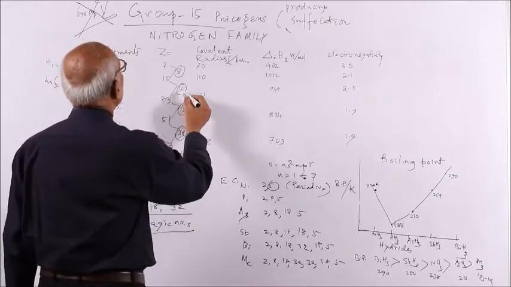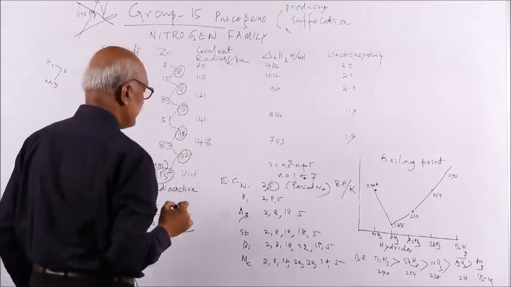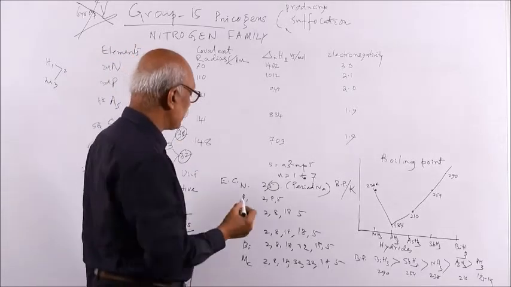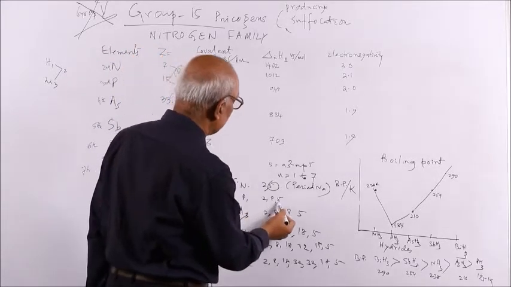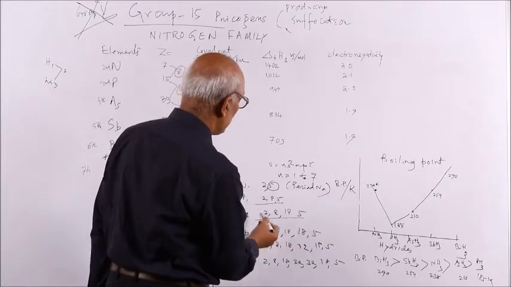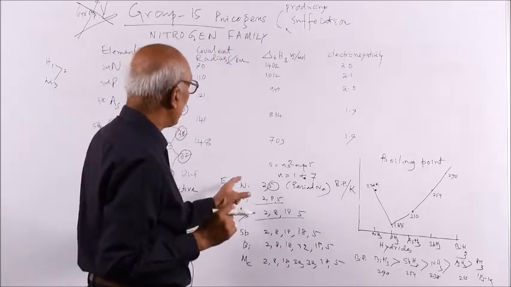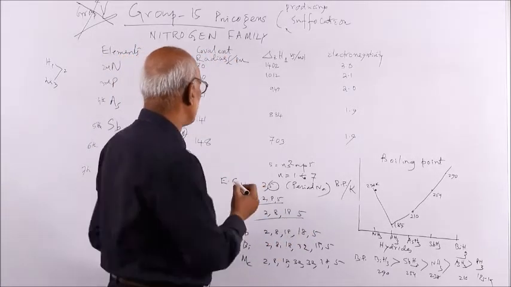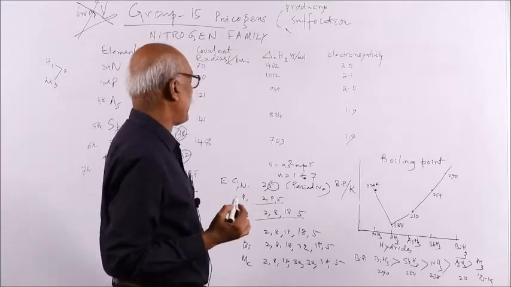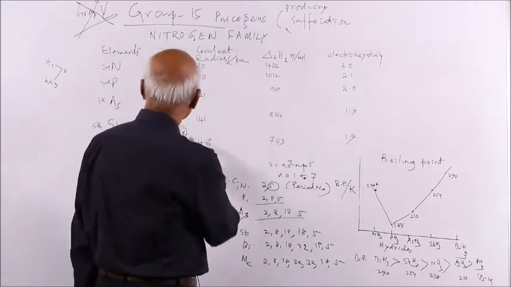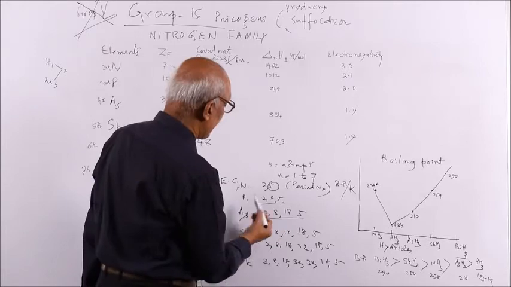If you study the electronic configuration, you can roughly write it like this, as at high school level. Nitrogen, 7, is 2,5. Phosphorus, another 8 difference, is 2,8,5.